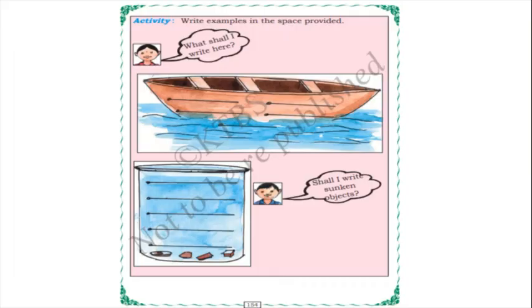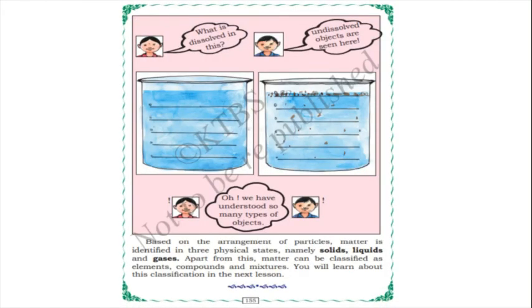As you can see in the picture, these objects sink in water. So in the down column you should write the objects which sink in the water. The first one is float, objects which float on the water, and down, objects which sink in the water. You have to make the list. And next, the dissolved and undissolved objects are seen here.